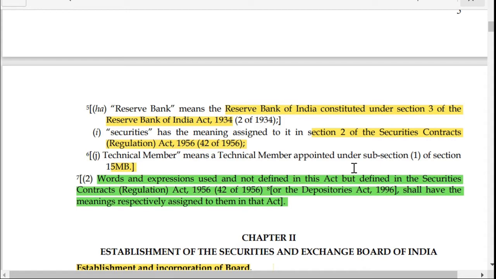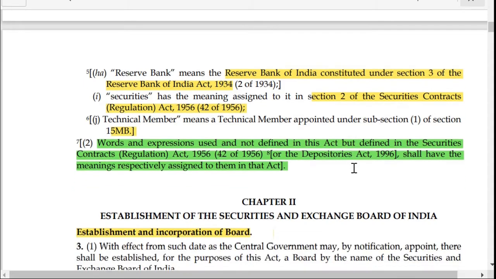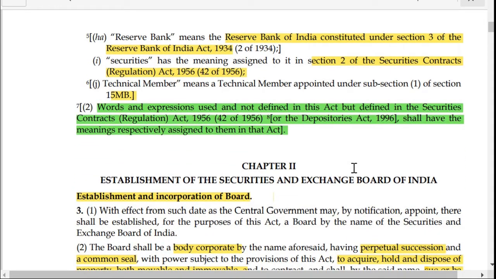Now coming to the other clause, which is really important, section 2 sub clause 2, which says that words and expressions used and not defined in this act but defined in the Securities Contract Regulation Act 1956 and the Depositories Act shall have the same meaning respectively assigned to them in those acts. So if you don't know the meaning of certain words in this act, you can look for them in the Depositories Act and the Securities Contract Regulation Act 1956.